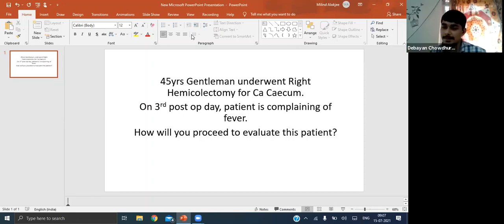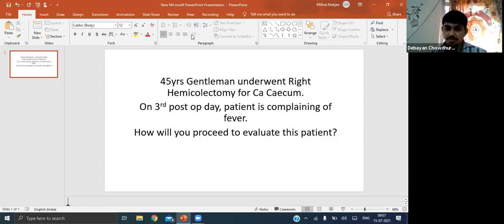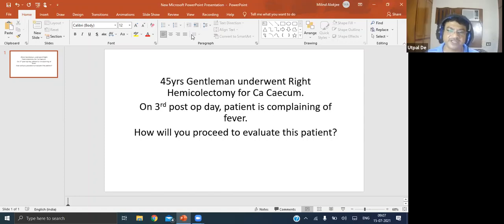So these are the criteria for labeling the patient as having systemic inflammatory response syndrome. If any two of the criteria are present, then we say it is SIRS positive. Systemic inflammatory response can give rise to fever, but that does not mean the patient has sepsis, isn't it? So when we label the patient as septic, it means the patient is having sepsis.